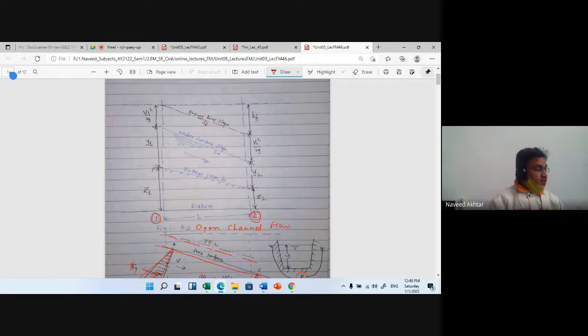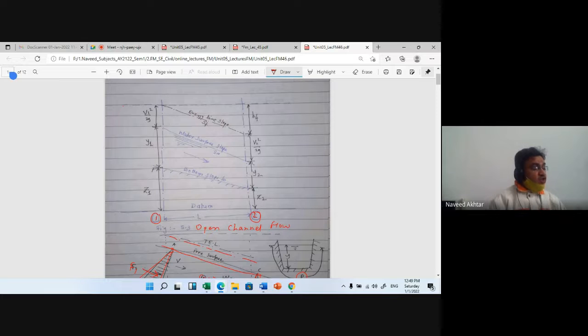When water enters the channel, the velocity is small and hence the resistance to flow is small, and then the gravity forces result in accelerating the flow in the upstream reach of the channel. The velocity and the resistance increase gradually until a balance between the resistance and the gravity forces is reached, from that point onwards.